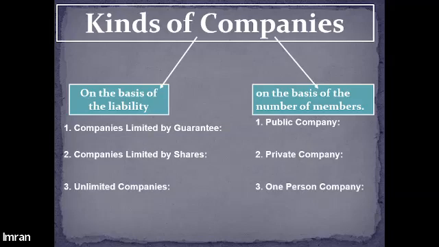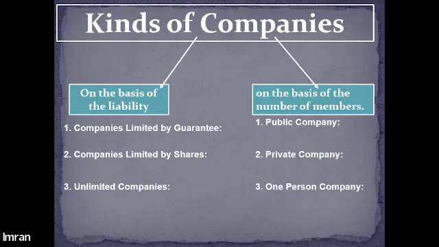While discussing the public company, I've told you that in order to start a public company, you need a paid up capital of at least 5 lakh. Then there should be at least 7 members, and at least 3 directors, 3 persons who can act as a director. Such a company has no restriction upon the issuance of shares, and no prohibition on the acceptance of deposits from the public as well.